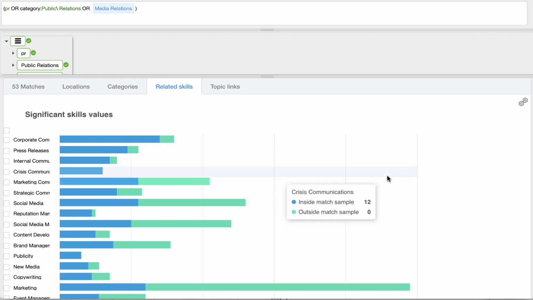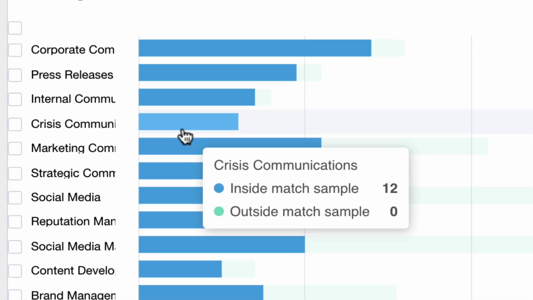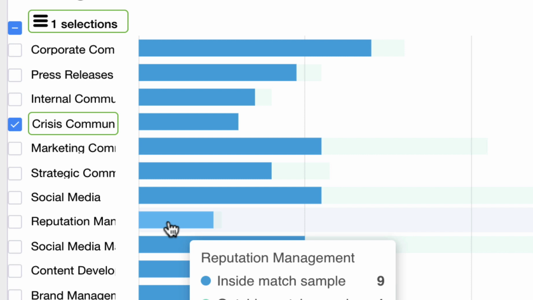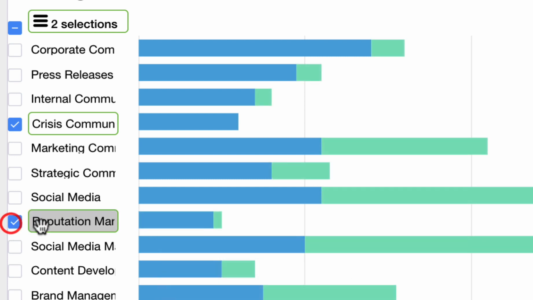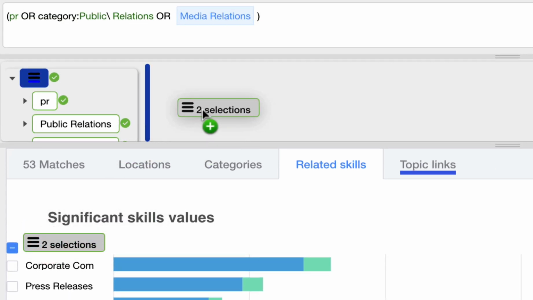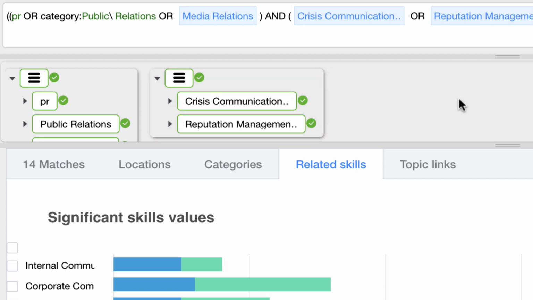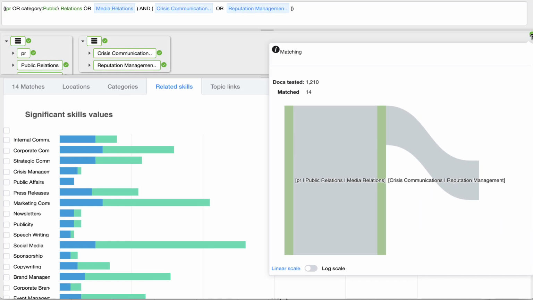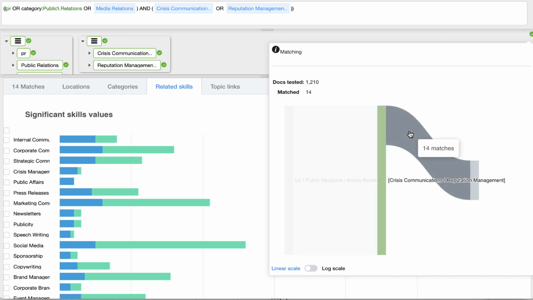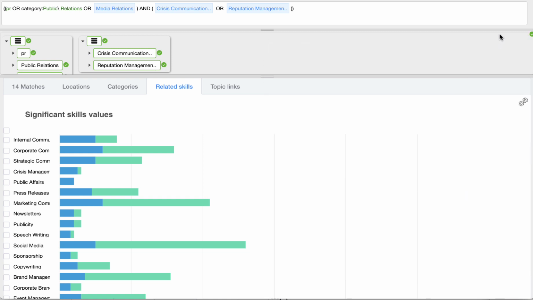But let's say for the sake of argument that I was interested in handling a crisis. I'm after a crisis communications expert. So I could pick that up. And maybe another aspect to this might be reputation management. So maybe that's something I'm concerned about, so I want to get some skills in that area. If I drag my query and make that an AND, I'm now filtering down my set of PR people to the ones that have special expertise in crisis communication or reputation management. We can see that in this filter here. We matched 53 people in PR, and then we matched 14 people with specialisms in crisis management.